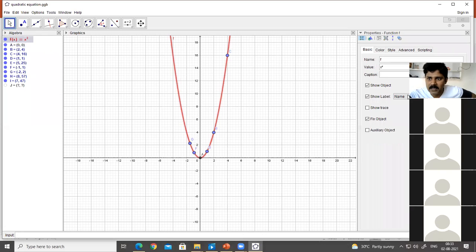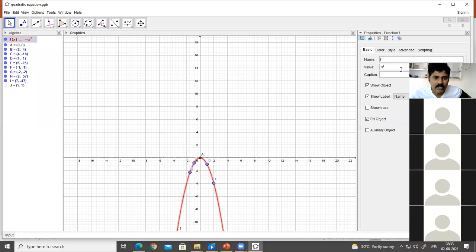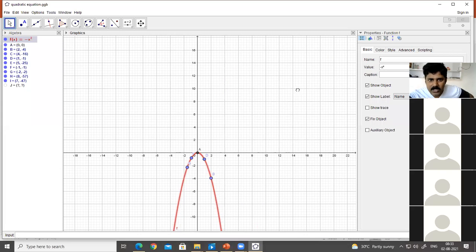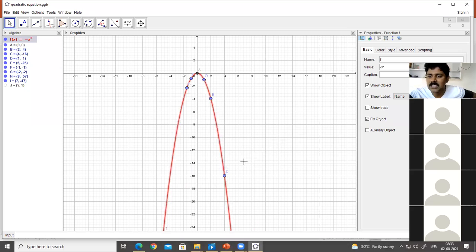And if you go with the x square, you will have minus x square. You see what graph you will get. You will get a graph which is a downward parabola, since it is negative. So positive x square, you will have the upward parabola; negative x square, you will have the downward parabola. The zeros are nothing but the points where it meets the x-axis.